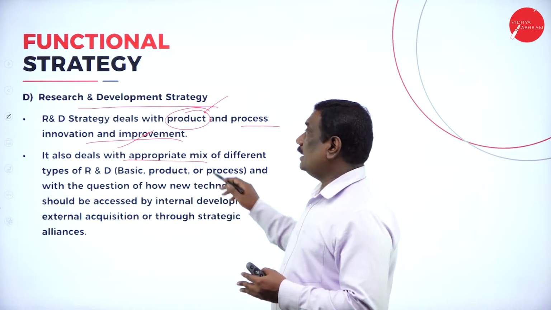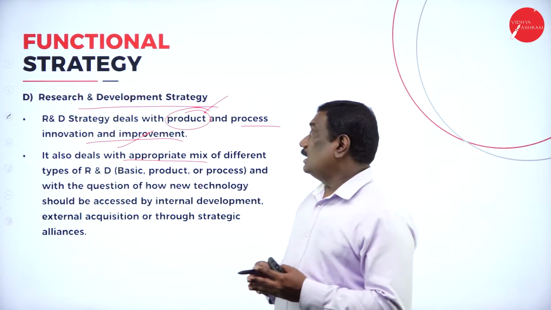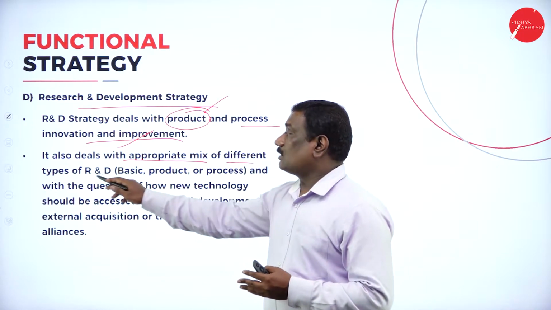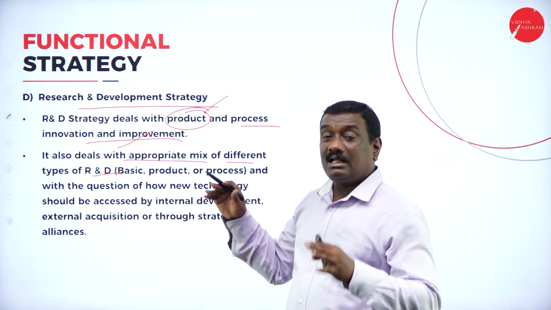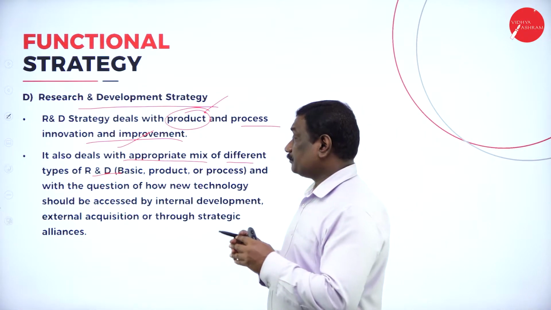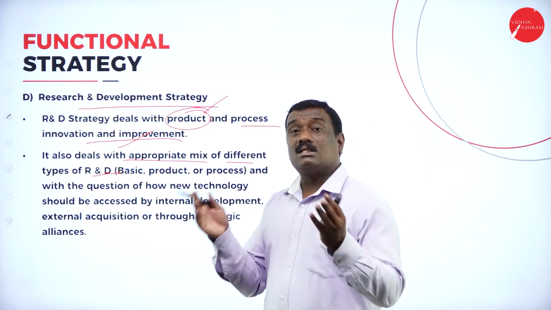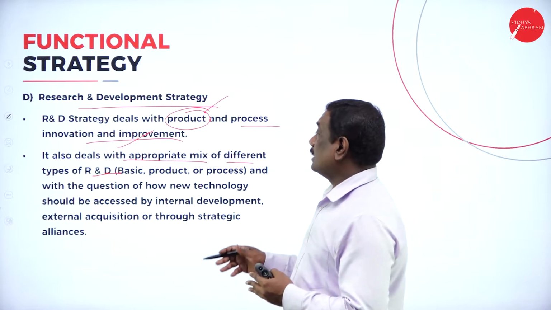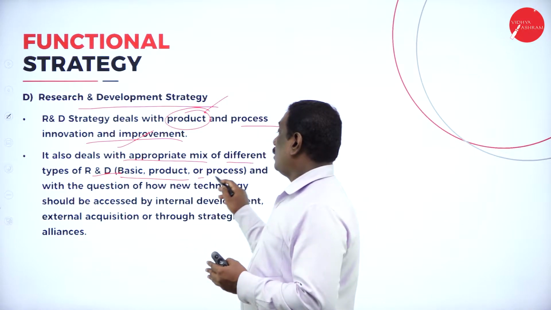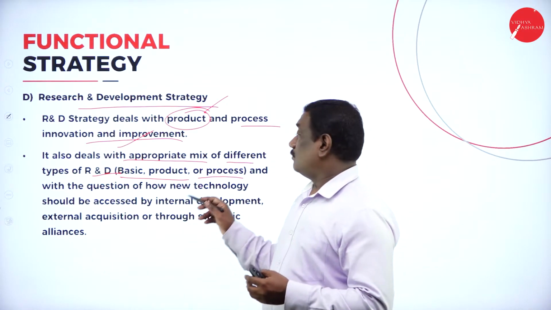This particular R&D strategy deals with an appropriate mix of different types of R&D, which may be the basic product and process.